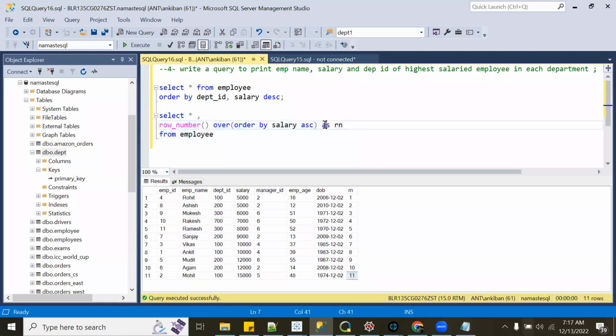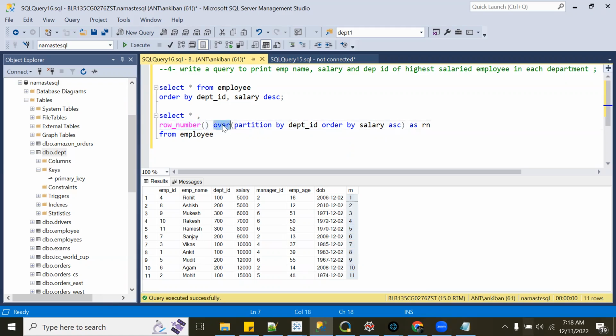Okay. Now the next part is, I want to generate this row number separately for each department. So I want to create a window of department ID. So I will say partition by DEPT ID. Okay, so these two things are very important. Different functions will be there. Row number, what will it do? It will generate a running number. That's it, based on what you give in the over clause, right?